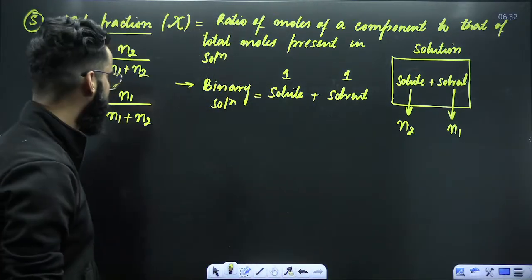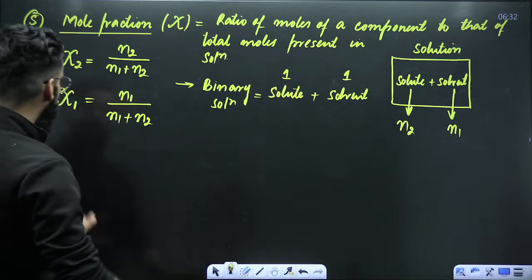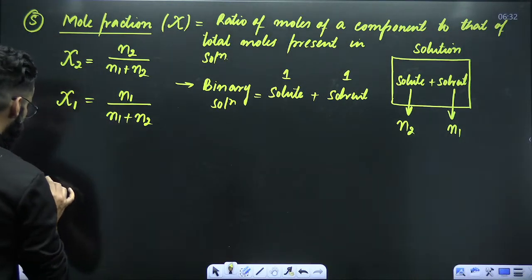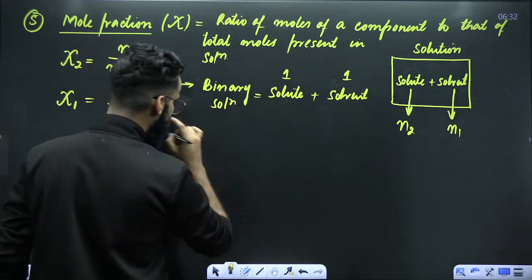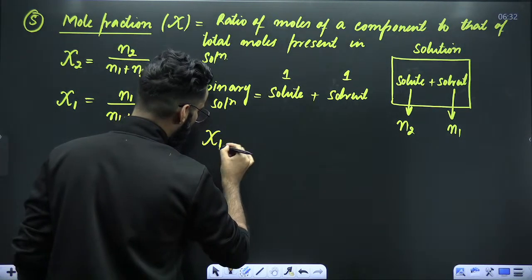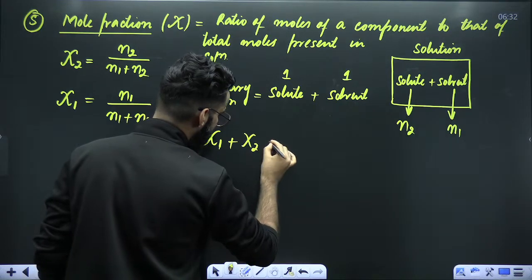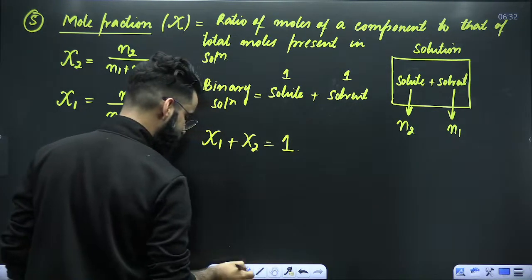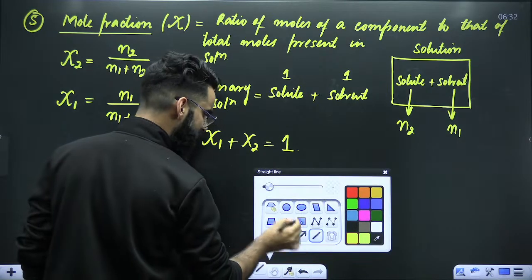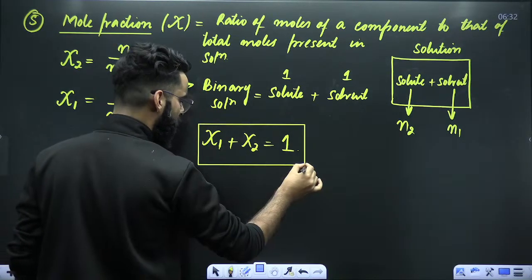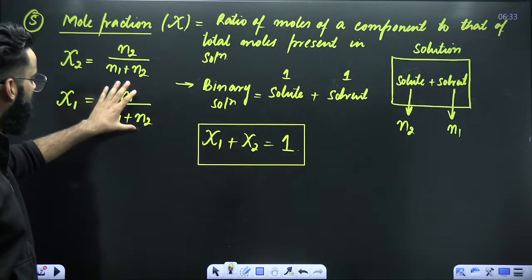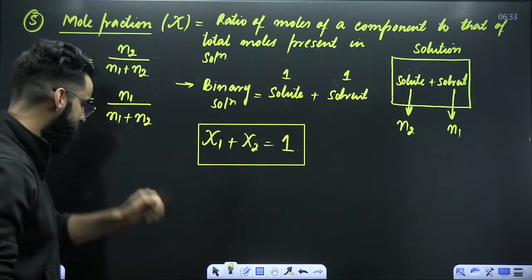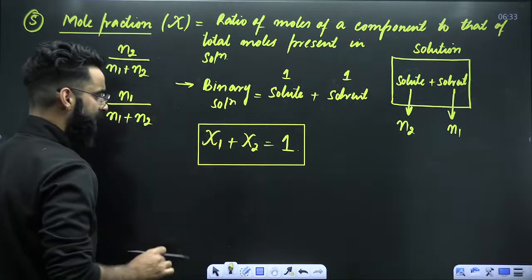Now tell me one thing. For a binary solution, do remember one simple thing. For a binary solution, chi1 plus chi2 will always be equal to 1. You can check it out too. See, chi2 formula you have, chi1 formula you have. Now let's see whether this is valid or not.